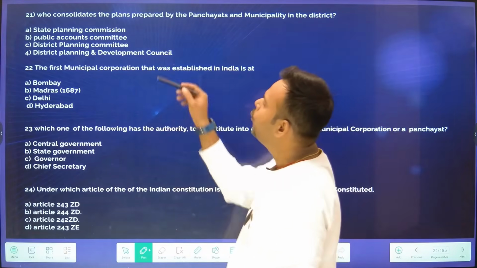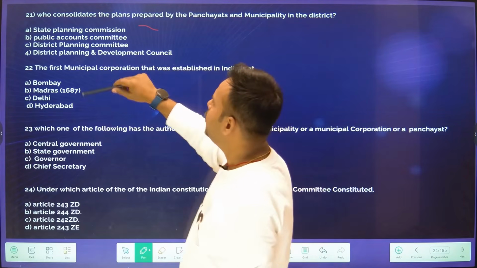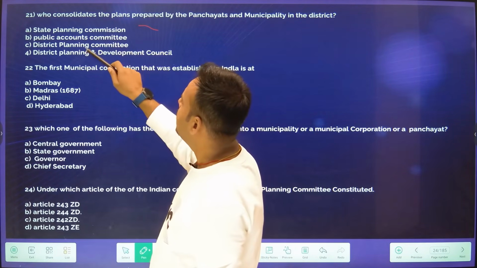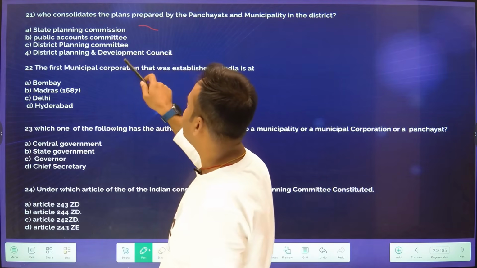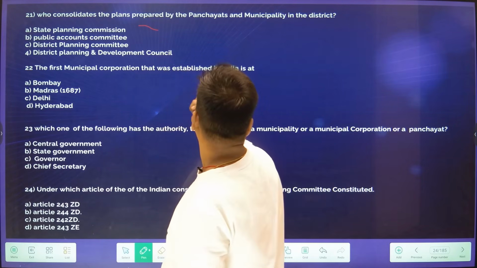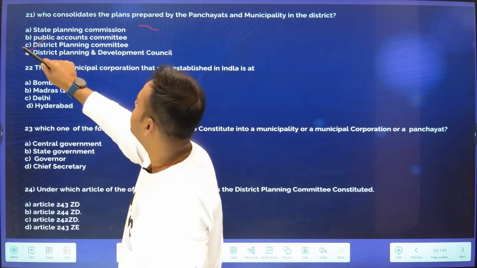Again, see: who consolidates the plan prepared by the Panchayat and municipality in the district? Your options are the State Planning Commission, the Public Accounts Committee, the District Planning Committee, and the District Planning and Development Council. The answer will be the District Planning Committee.